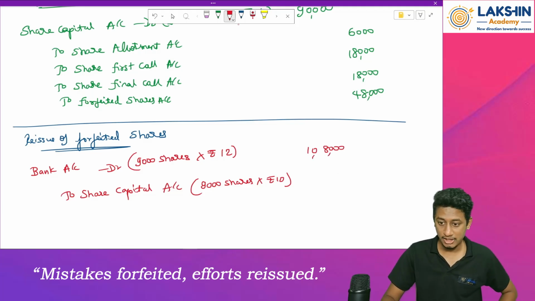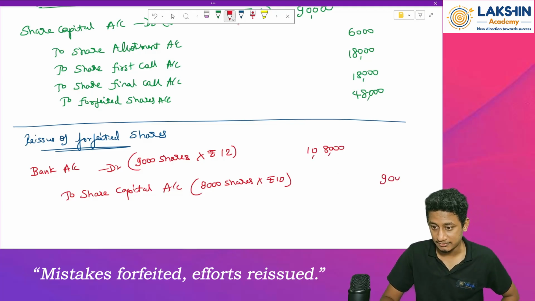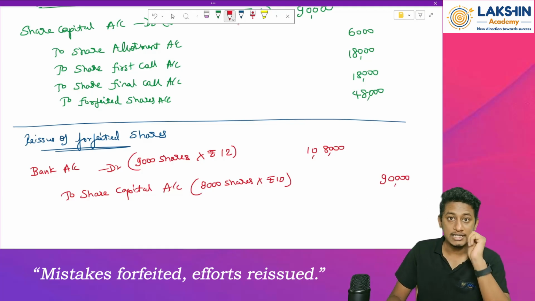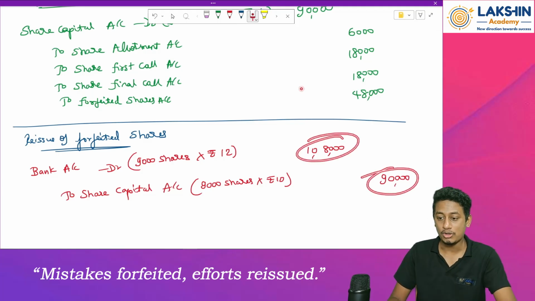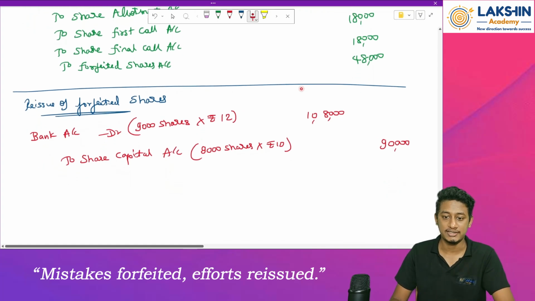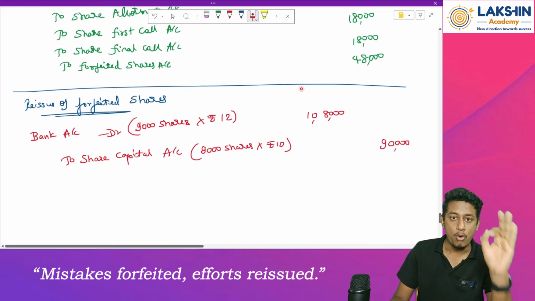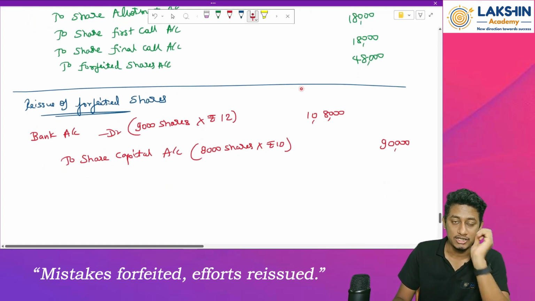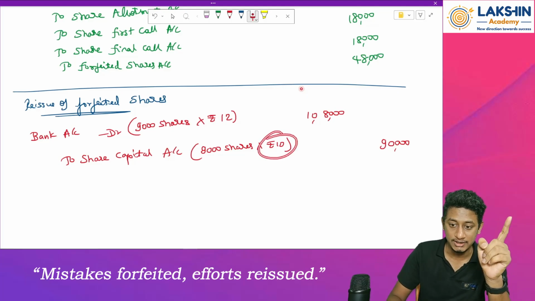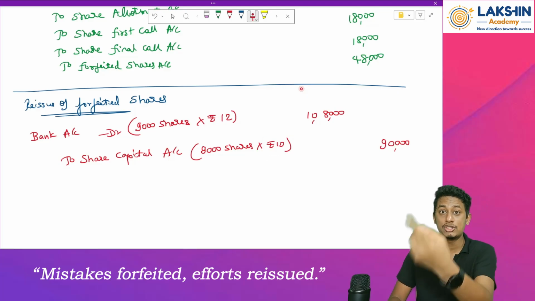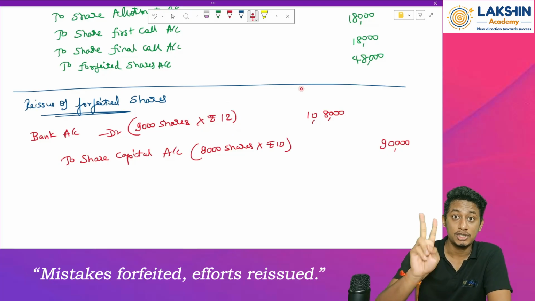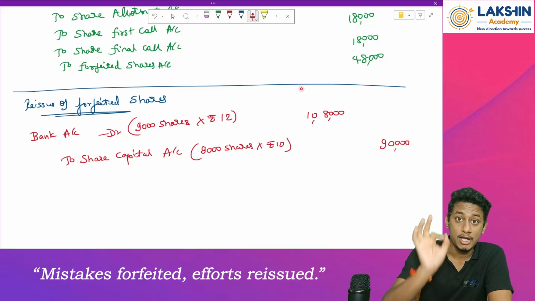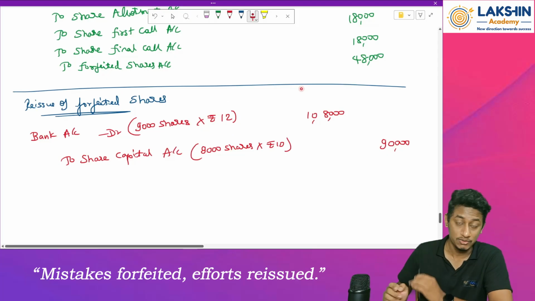Then 9,000 into 10 will be rupees 90,000. But there's a difference over here of debit and credit. Now what to do with this difference? What is the nominal value of one share? It is rupees 10. But how much am I reissuing that share at? Rupees 12. What does that mean? The 2 rupees extra whatever I have issued is for premium.